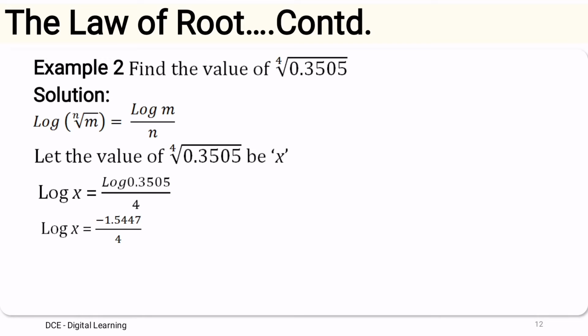The log value for 0.3505 is minus 1.5447. As we all know, in the case of logarithm values, the characteristic may be positive or negative, but the mantissa would always be positive only. Hence, we have to separate the characteristic and mantissa parts. So minus 1 divided by 4 plus 0.5447.